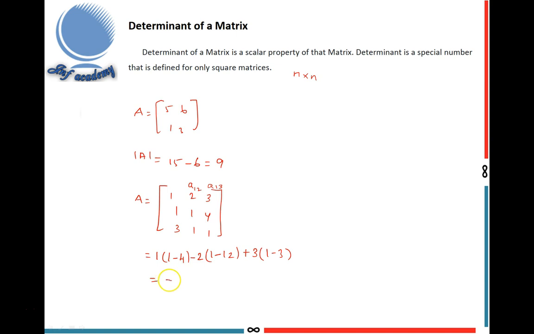1 minus 4 is minus 3, so minus 3, minus 2 times minus 11 gives plus 22, and 3 times minus 2 gives minus 6. Finally, I got 13. That is the answer. This is the procedure to find the determinant of a matrix. I explained 2 by 2 and 3 by 3. Similarly, you can find 4 by 4, 5 by 5, etc. If the matrix is of order n by n, only then can you find the determinant.